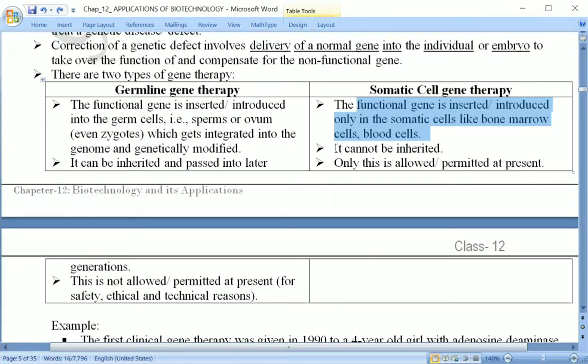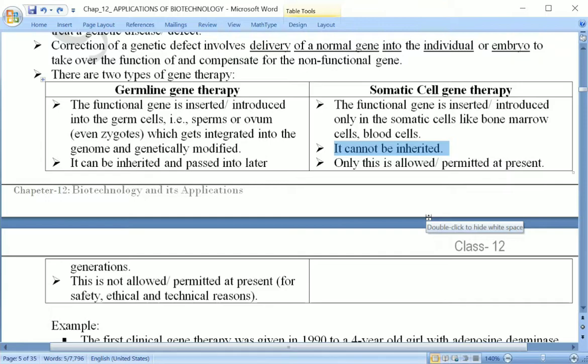This is not inherited. It means the functional gene that is introduced into a somatic cell cannot be inherited into the next generation. You can understand somatic cell means apart from the sex organ, any other part of the body is being inserted with this functional gene.